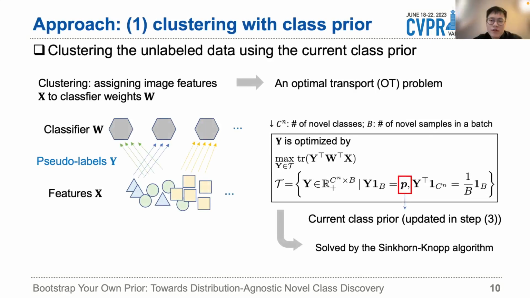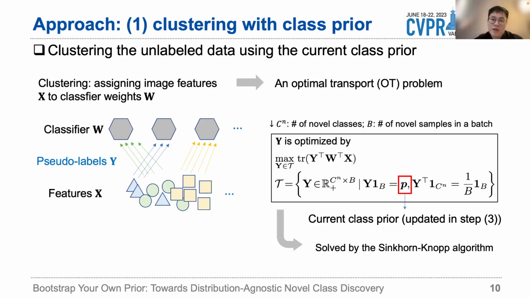Our proposed approach contains 3 steps. The first step is to cluster the unlabeled data using the current class prior, for which we employ an optimal transport-based clustering method. The basic idea is to regard the classifier weights as a set of cluster centers, and the clustering is to assign image features X to each cluster center.